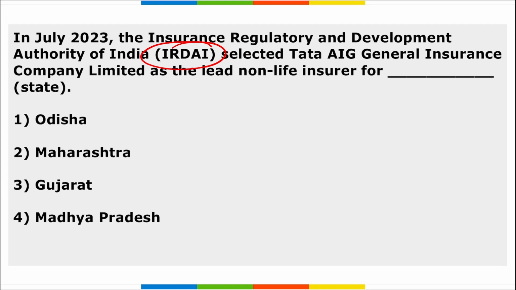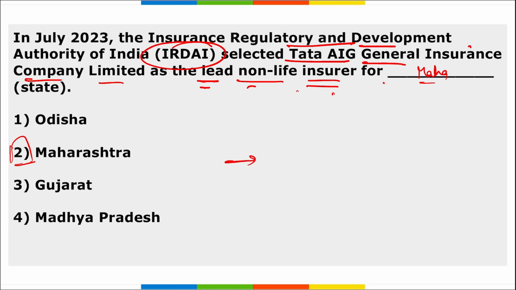Next, IRDAI, they selected Tata AIG General Insurance Company Limited as the lead non-life insurer for which state? For the state of Maharashtra. Correct? IRDAI selected Tata AIG General Insurance Company as the lead non-life insurer for Maharashtra state. Correct? And their aim is to provide Maharashtrian people with insurance.